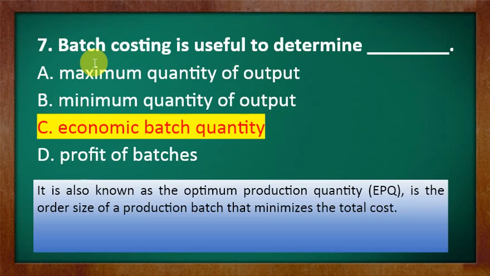So hence we can say it is another form of job costing, while we are considering this specific number, which is a main feature of job costing. Hence we can say it determines the cost per unit or article. So according to the definition of batch costing, the suitable option will be C, which is also known as optimum production quantity. Basically it is the order size of a production batch that minimizes the total cost.